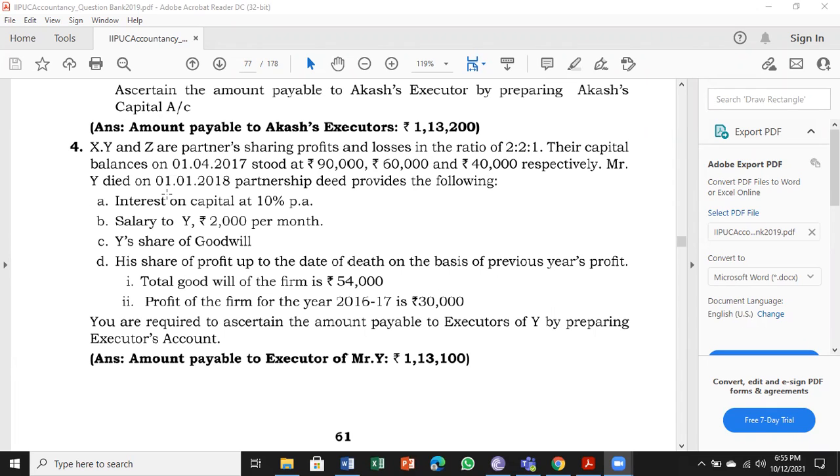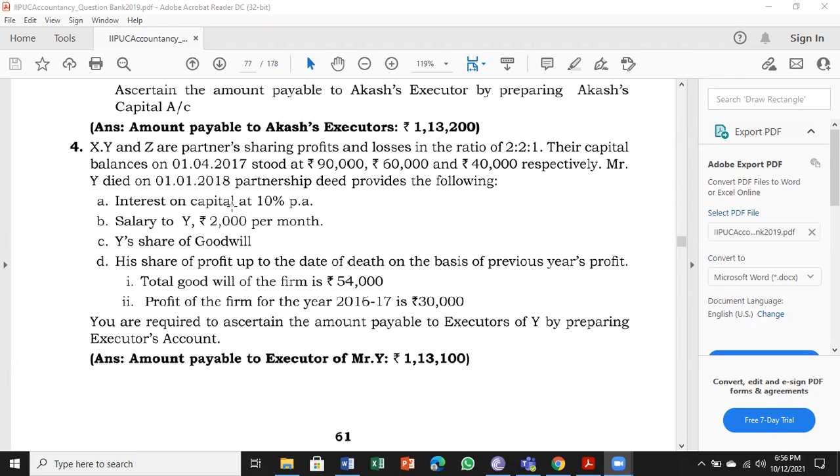Next, Mr. Y died on 1/1/2018. Y is the second person. So the ratio will be 2:2:1, so the second 2, that is 2/5. Then Y's capital will be 60,000. So this is the first thing we have to ascertain.